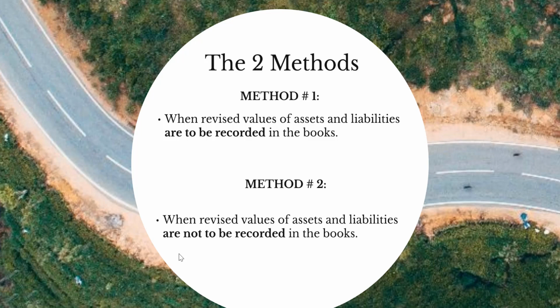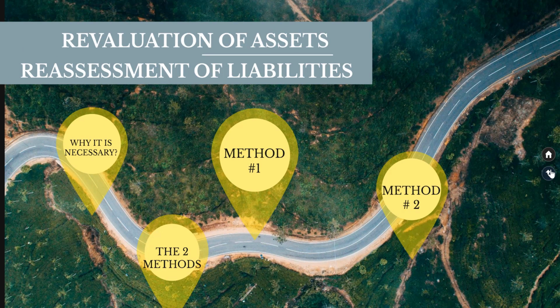On the other hand, method 2 is used when revised values of assets and liabilities are not to be recorded in the books. This means that in the reconstituted balance sheet which is prepared after taking into effect the change in profit sharing ratio among the existing partners, if the assets and liabilities are to be shown at their original values, then we will take up method 2. Now that we know when to use each of the methods, we'll go into detail into method 1 and method 2. We'll begin with method 1.